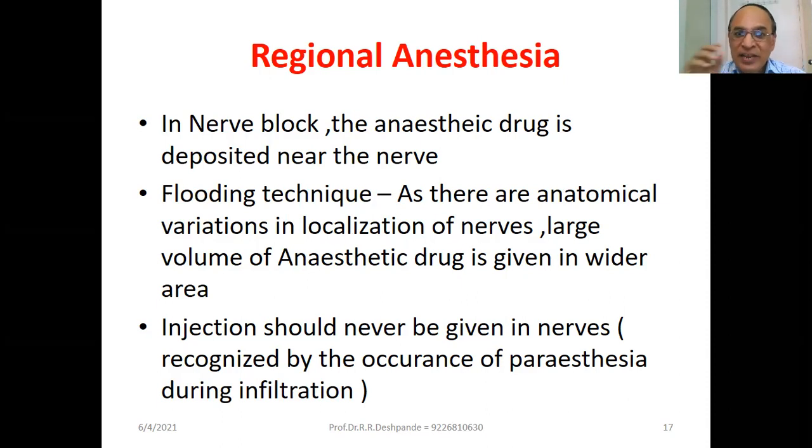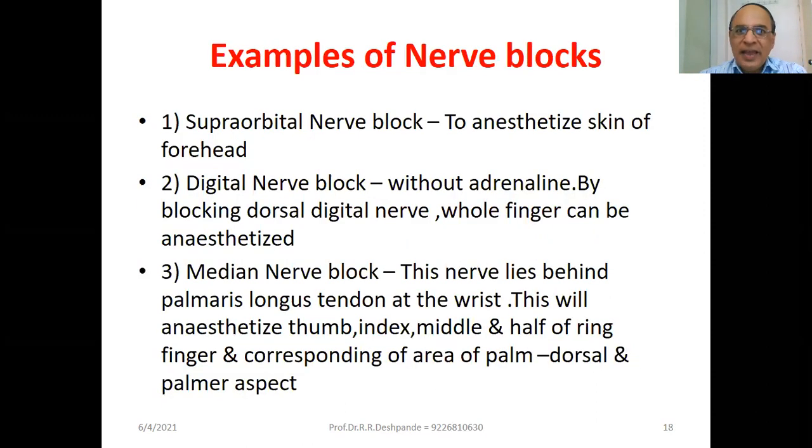As there are anatomical variations in localization of nerves, a large volume of anesthetic drug is given in a wider area, in flooding. Injection should never be given into the nerve. Never into the nerve. How can you say that your injection has been given in the nerve? When you give it in the nerve, what will happen? Paresthesia will occur during the infiltration while you are giving the injection. Be careful. That can be dangerous. You should not give any injection into the nerve. Okay. Examples of the nerve blocks.